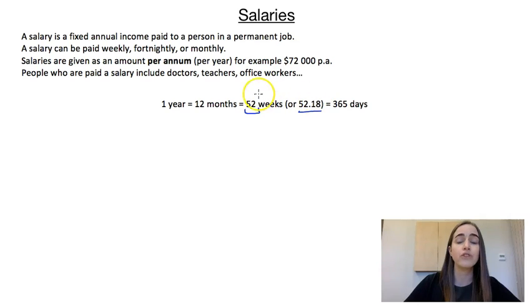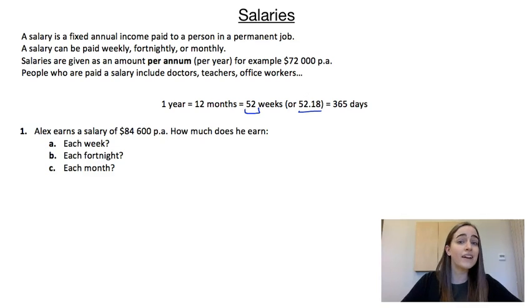So for all your problems involving wages, it's 52 weeks in a year. Anything involving salaries, it's 52.18. If it doesn't specify in a question, for example, in an exam, then use either of them, but just make sure it's really clear which one you've used. So let's have a look at an example.